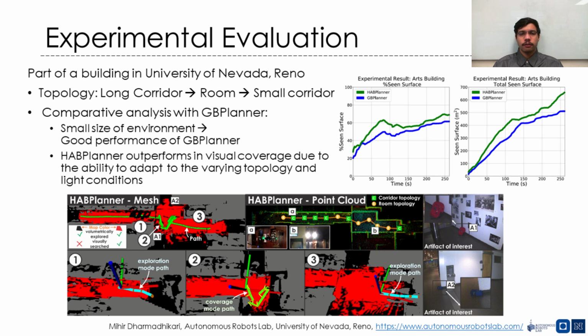To verify the method in the field, we conducted experiments in a building at the University of Nevada, Reno. The selected environment consisted of a long corridor, a room, a smaller corridor, followed by a dead end. The external lighting conditions in the room were dark, and the robot relied on onboard illumination. Both HAP Planner and GB Planner were tested, and the visual coverage performance was compared. Due to the smaller size of the mission, GB Planner achieves good coverage. However, HAP Planner's ability to adapt to the environment topology and lighting conditions enables it to outperform GB Planner.